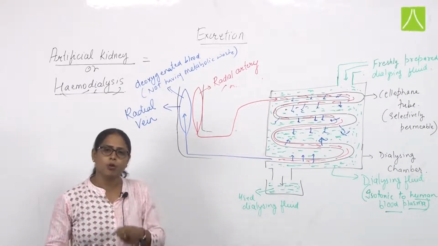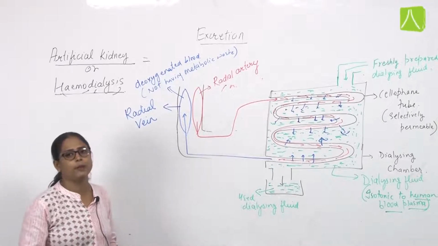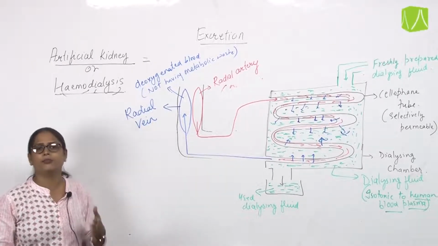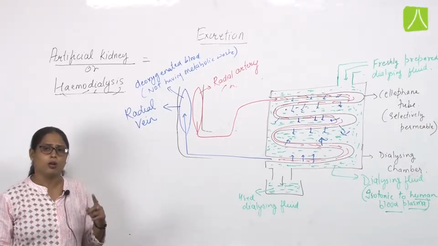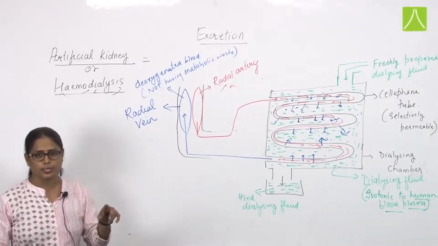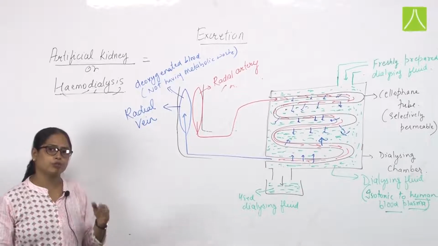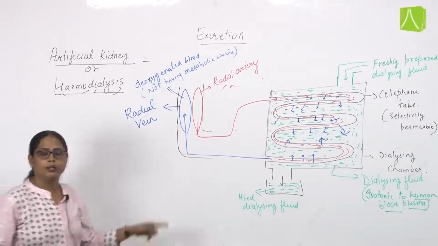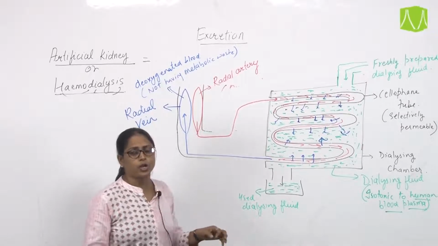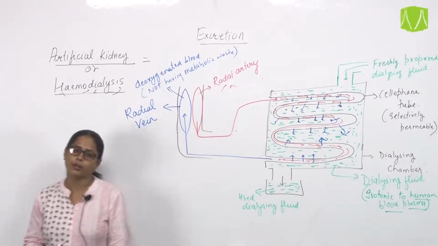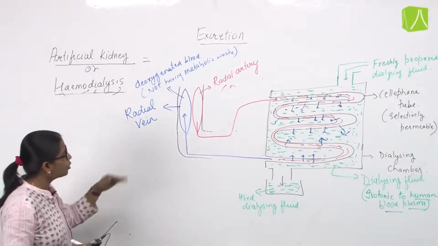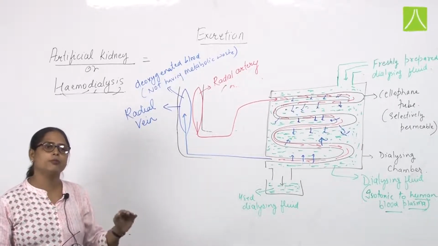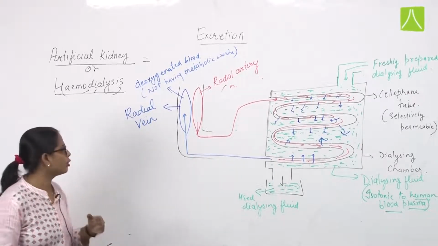That renal vein, although it carries deoxygenated blood, does not have metabolic waste, and that blood then goes to the heart and later to the lungs for oxygenation, and then the oxygenated blood returns to the artery, which again transfers that blood to different body systems which do not have metabolic waste. In this manner the cycle goes on in the process of removal of metabolic waste by the formation of urine.